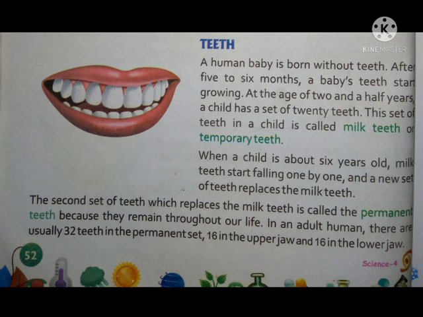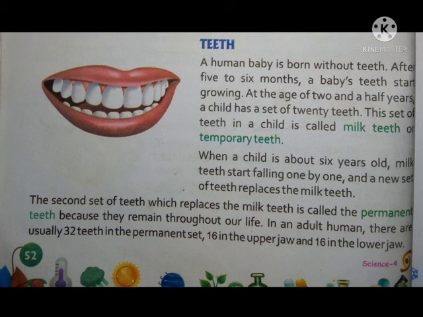This set of teeth in a child is called milk teeth or temporary teeth. So the teeth that are present at the age of 2.5 years, a set of 20 teeth, are known as milk teeth or temporary teeth.